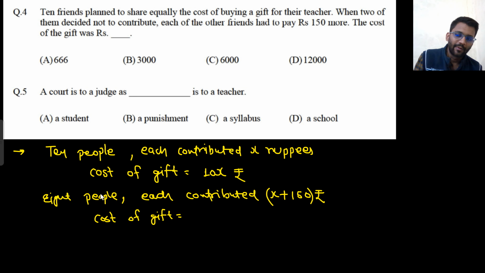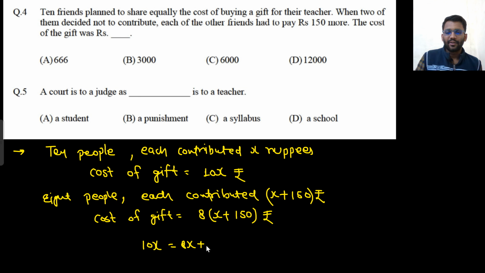The cost of gift would be 8 times X plus 150, right? So 10x is equal to 8x plus 15 into 8, 120. So X is 600 rupees. X is coming out to be 600 rupees.